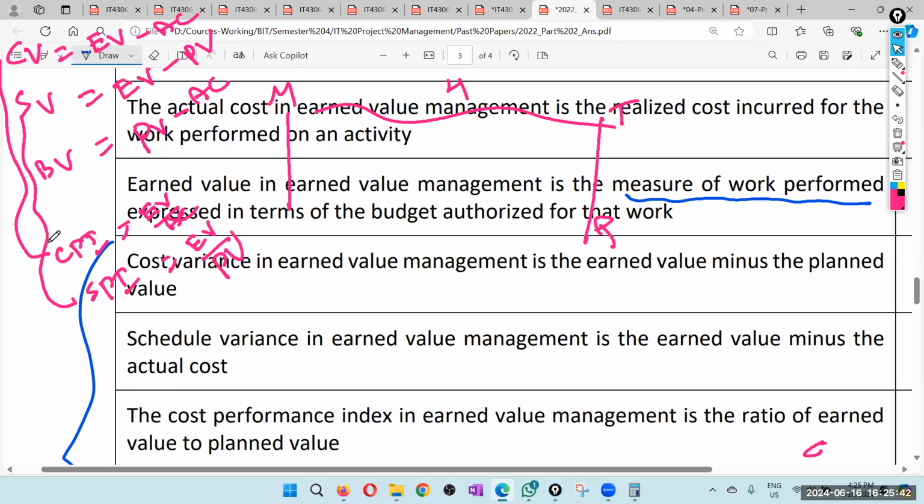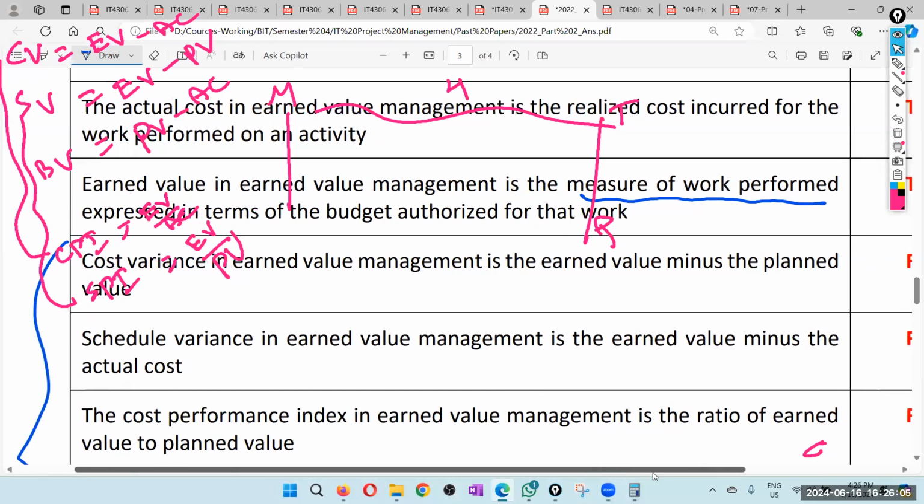Cost performance index, CPI, in earned value management is the ratio of earned value to plan value. Is it earned value to plan value? No, earned value to the actual cost. So therefore that is wrong. Earned value divided by actual cost is the cost performance index. So that is also false.